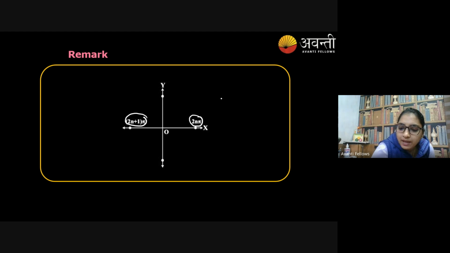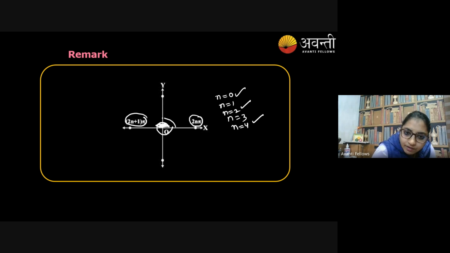2n pi means n is 0, n is 1, n is 2, n is 3, n is 4. When we are talking about even multiples, you will come back to the positive x-axis. And when you are talking about odd multiples, that means 1 pi, and 3 pi is one full circle plus 1 pi again, so you will come to the negative x-axis. Is my point clear to you?